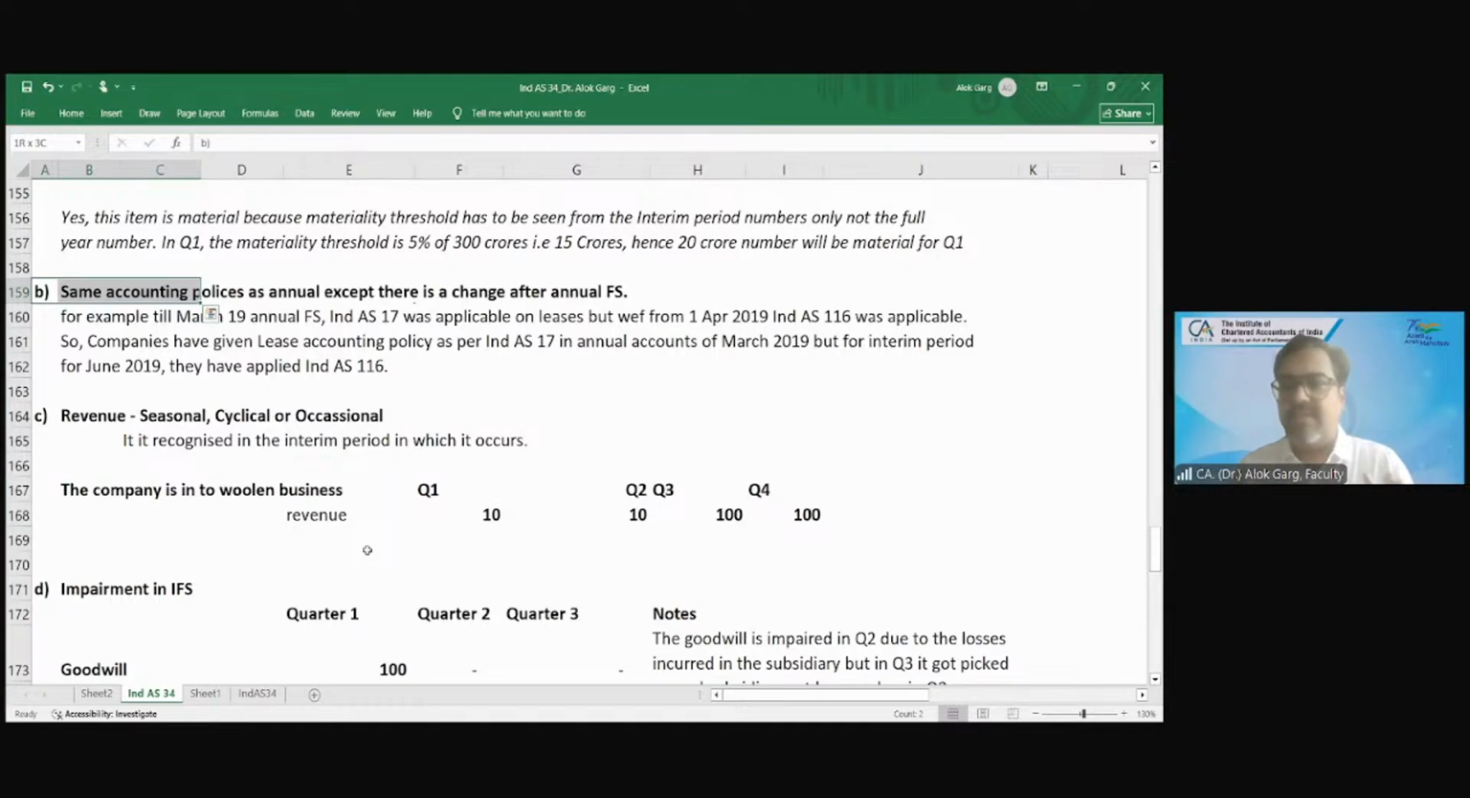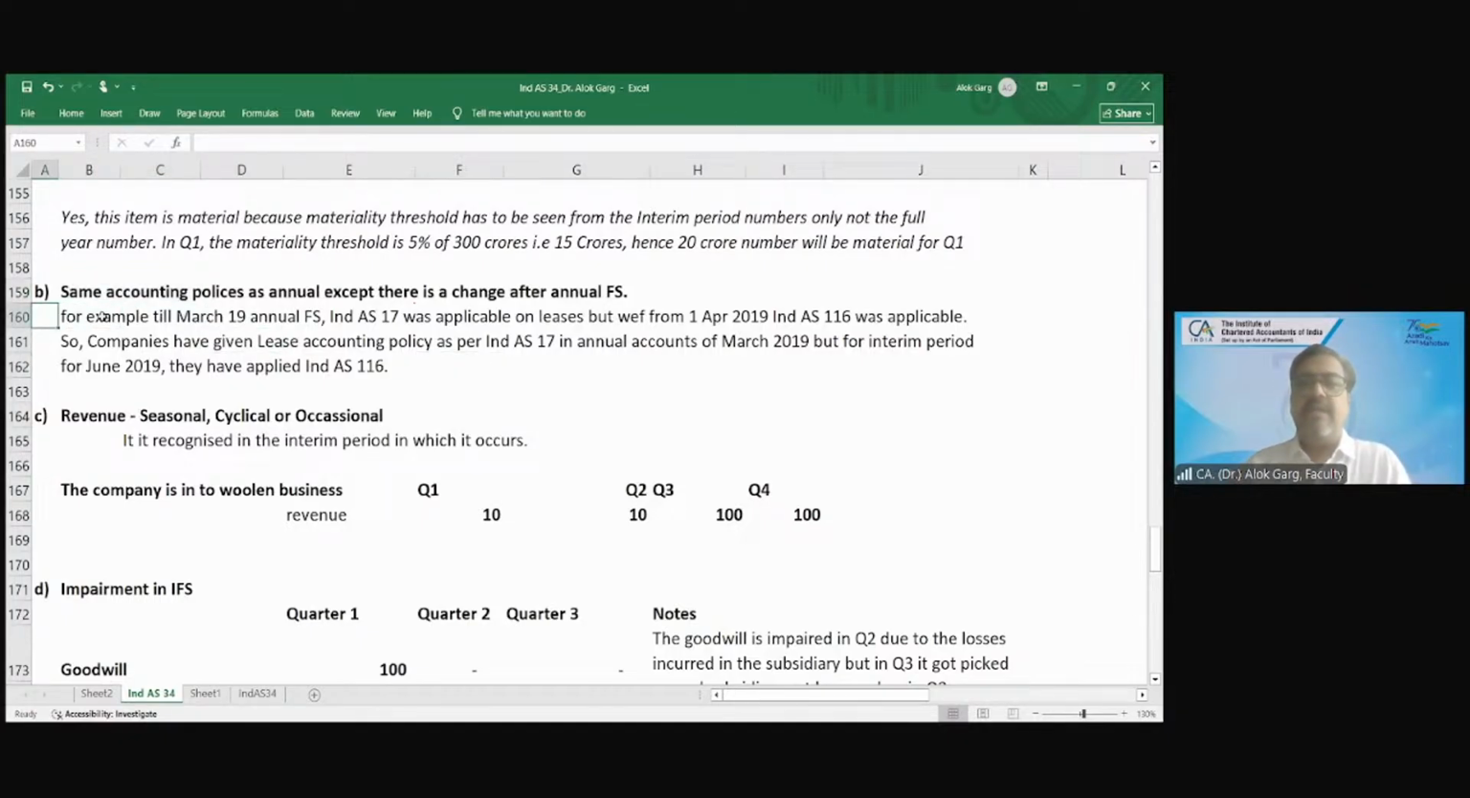The same accounting policy is required to be followed in the interim financial statement that we have followed in the year-end audited financial statement. So the same accounting policy needs to be followed. But if there is a change in the standard, a change in Ind AS after the annual financial statement, then of course you need to follow the new standard.